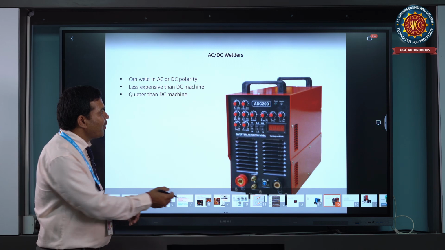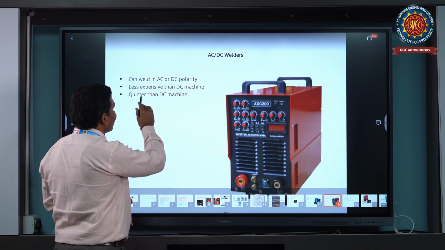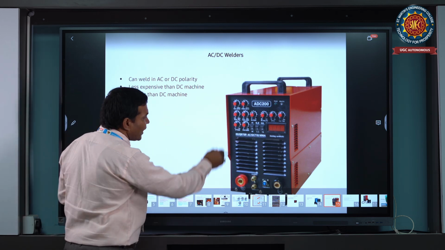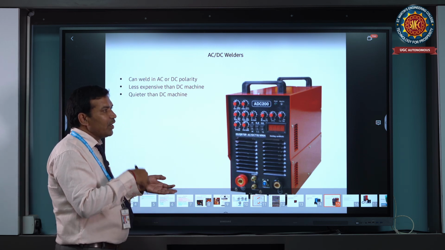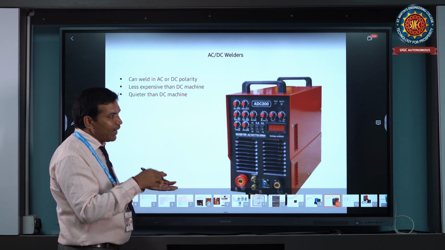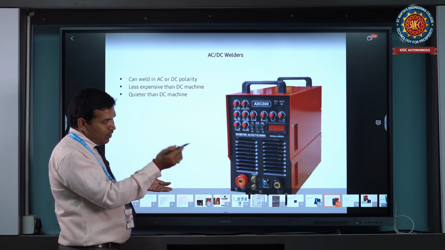This type of welding machine can weld with AC and DC. Polarity. What does polarity mean? Polarity means the positive electrode is connected to the job and the negative electrode is connected to the electrode.